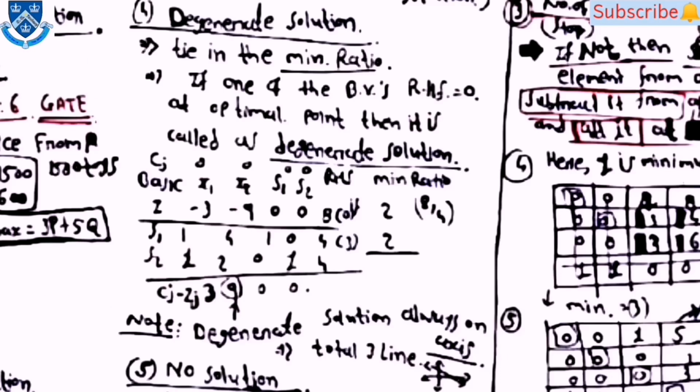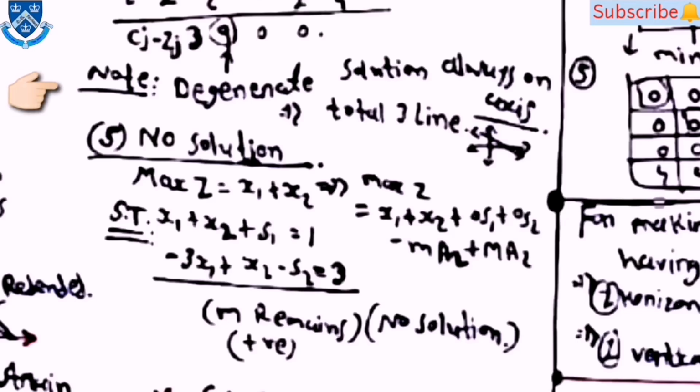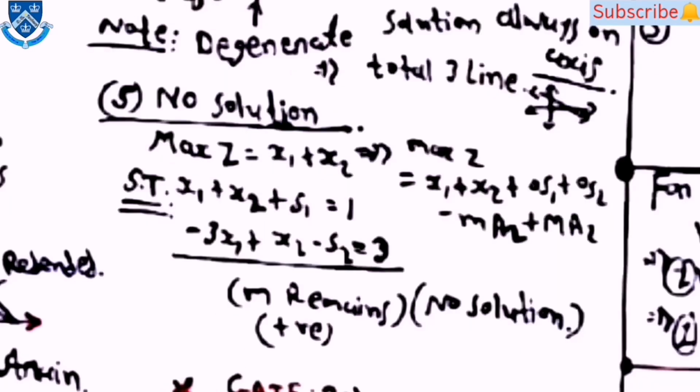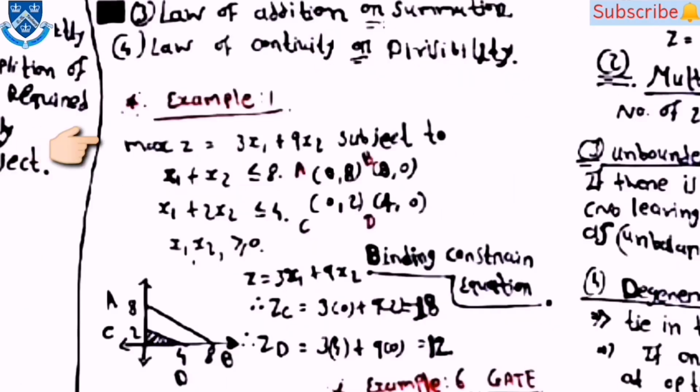Here you can see the example, and note that a degenerated solution is always on the axis. Then the last one is no solution, for which the M remains positive. Here you can see the first example, in which the binding constraint equation is given like maximum z is equal to 3x1 plus 9x2 subject to these values. Then you have to find Zc and Zd.